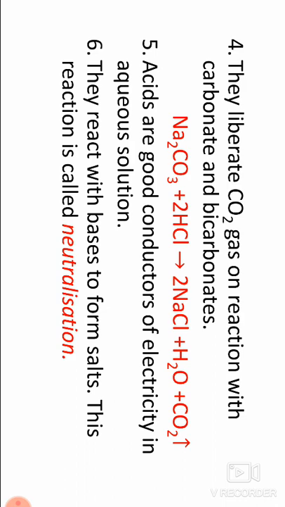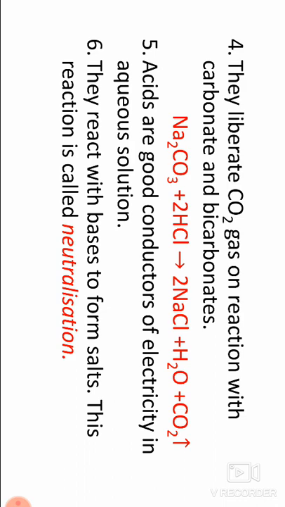Properties of bases. They turn red litmus to blue. They are bitter to taste. They are soapy to touch. Bases are also good conductors of electricity in aqueous solutions. Bases react with acids to form salts. This reaction is called neutralization.